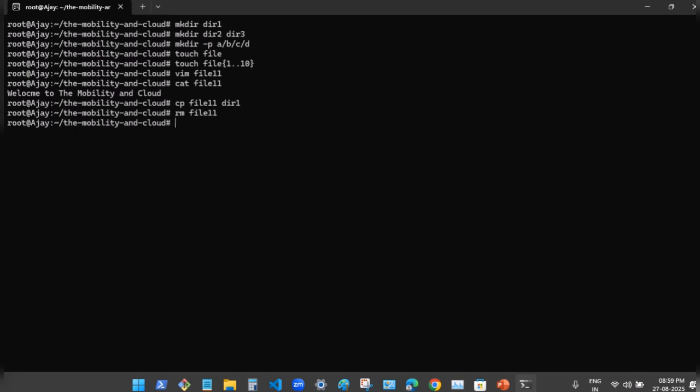This command is used to delete the file. This command is used to delete the directory. This command is used to move the directory.